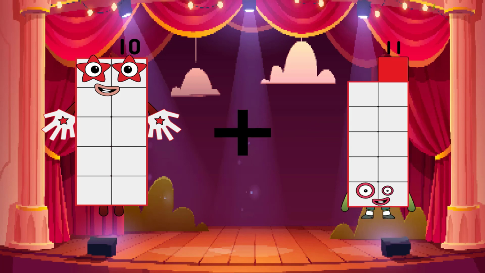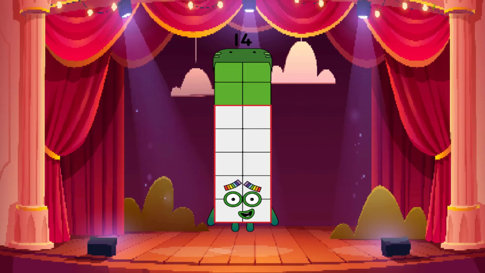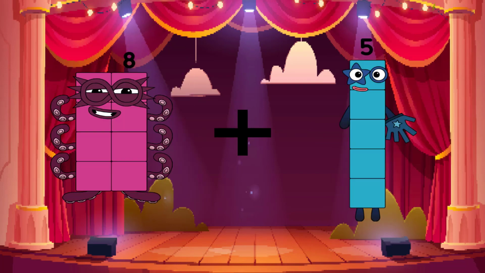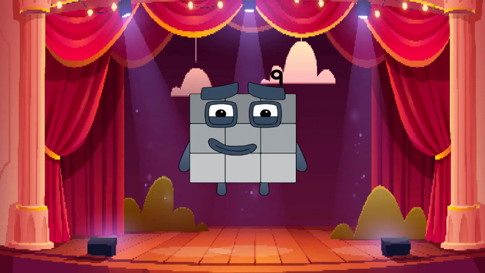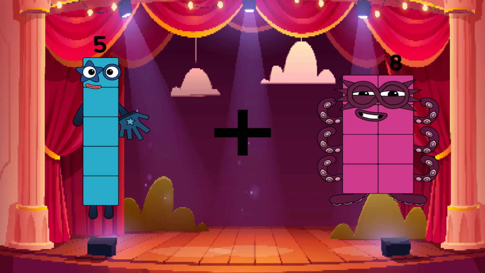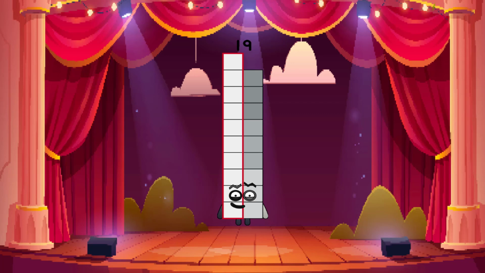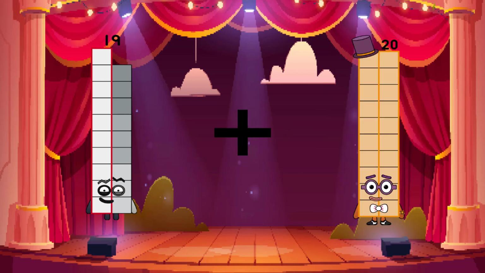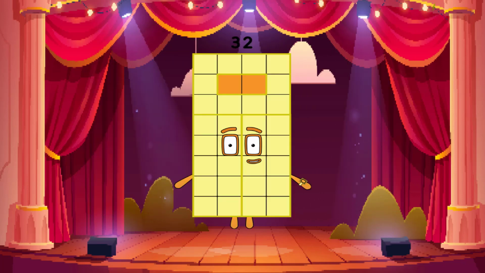10 plus 4 equals 14. 8 plus 1 equals 9. 5 plus 14 equals 19. 19 plus 13 equals 32.